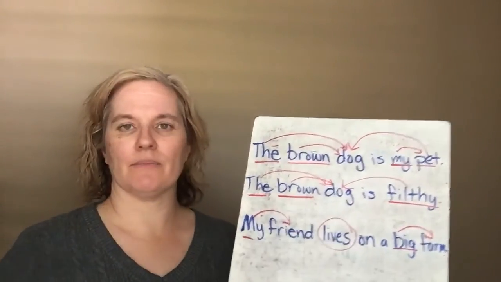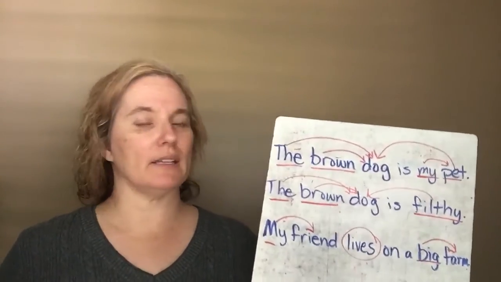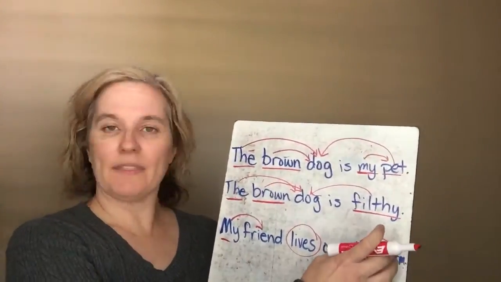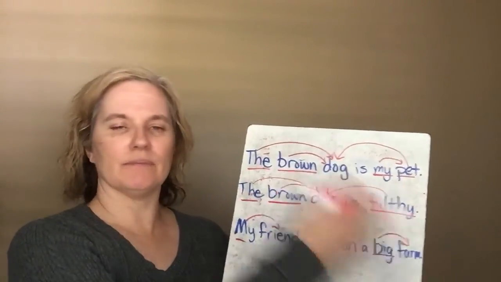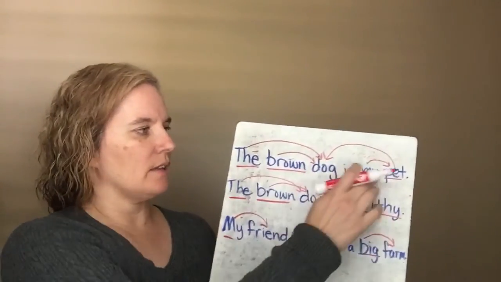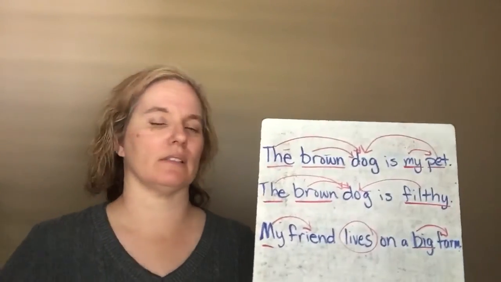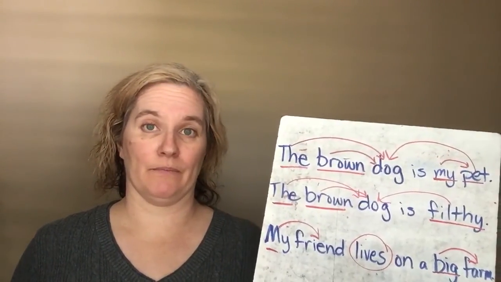Do you see the verb here? It's lives. Lives is not is, are, was, were, be, being, been. So therefore, nothing here is going to go back to the other side. This one did because we had is. This one had is. This one does not have a state of being verb. That's how you're going to do Think B.